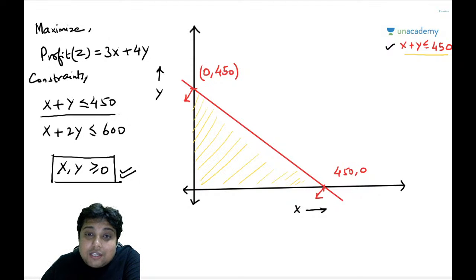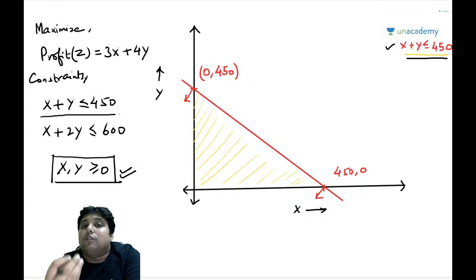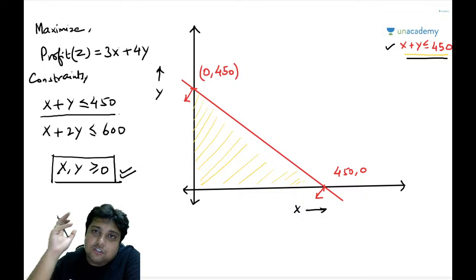So all the points which are below this line, under this yellow region that I have shaded, that is in the first quadrant, in this very triangle, all the points that are inside this triangle or on this triangle are basically feasible solutions for this particular line. So I hope you are able to understand the concept of feasible solutions and how we are getting feasible solutions for an inequality constraint.